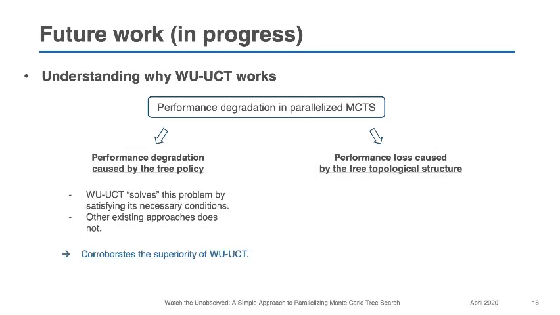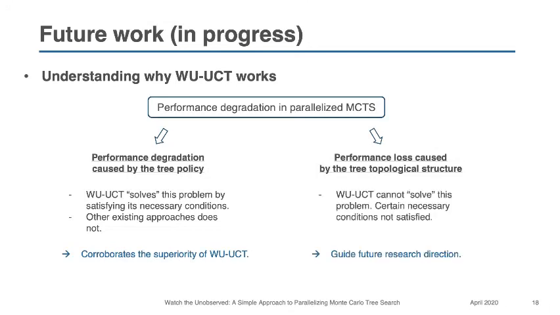We show that WU-UCT solves the first problem by satisfying its necessary conditions, while other existing approaches do not. This corroborates the superiority of our method. However, WU-UCT cannot solve the second problem as certain necessary conditions are not satisfied. This helps to guide future research directions to build even better parallel MCTS algorithms.